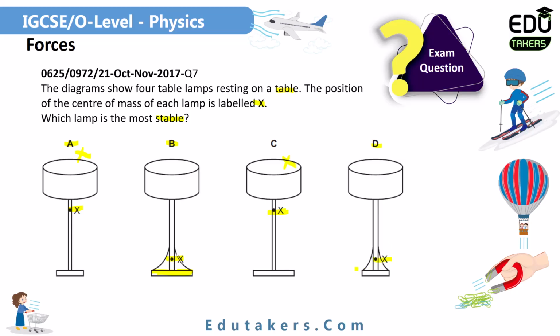But see the base. The base is narrow in answer D as compared to B. It means that in B, the base is wider. So for the object to be in a more stable state, the base should be wider as well as the center of gravity should be lower, which is given in B. It means that B is correct because of 2 reasons. This lamp is more stable. One is that its center of gravity is lower and second its base is wider.